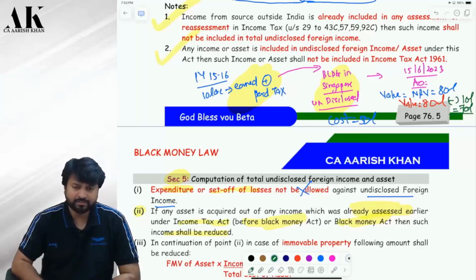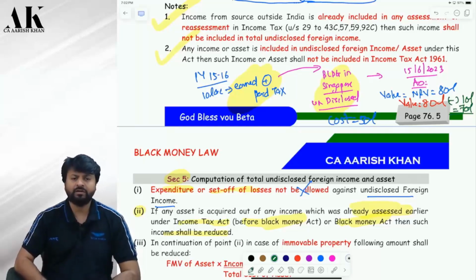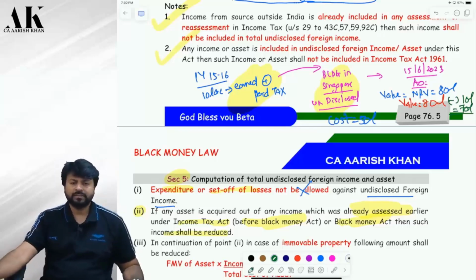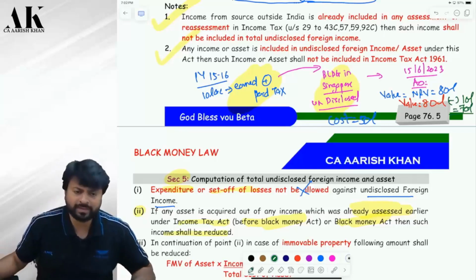Write down this example, please. 10 lakh is from Income Tax Act or Black Money Act or any. That can be any law. Before 2015, it would have been Income Tax Act. After 2015, it will be Black Money Law. That depends upon when you have paid tax on that income.